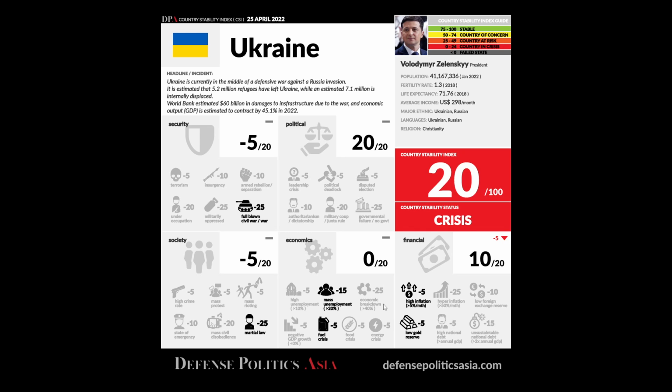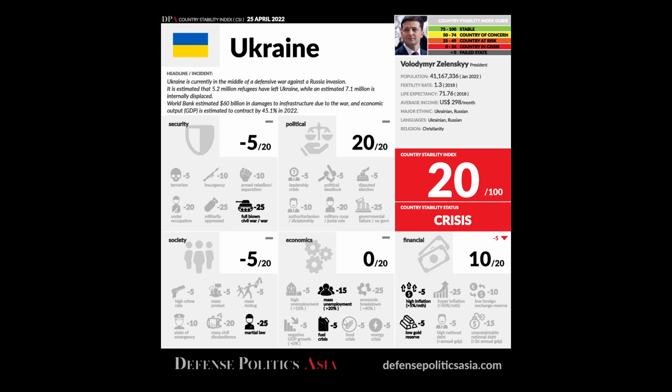There's no economy at all. Nothing is working. This refers to places that are totally war torn, where there's no proper economy operating. This is very bad. That's why it's a -25.